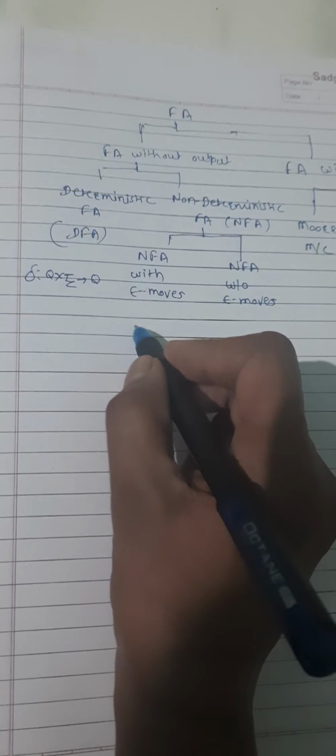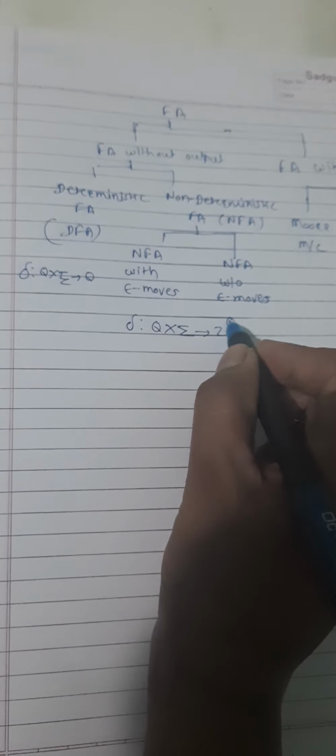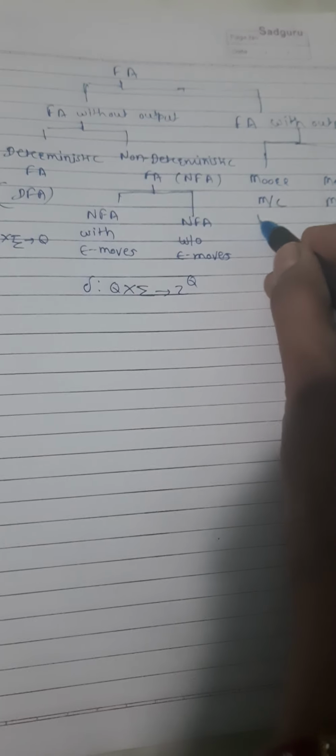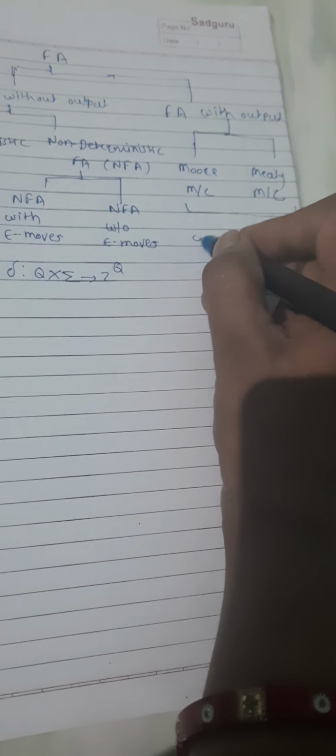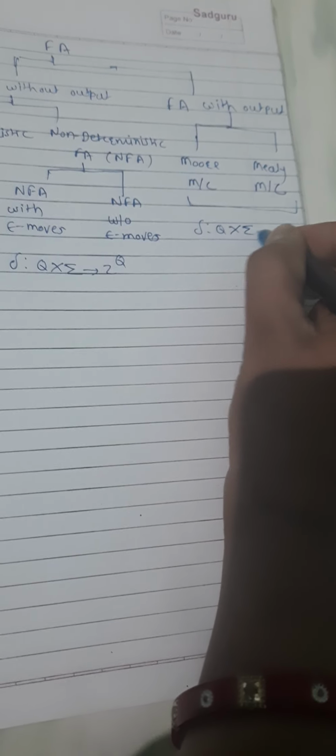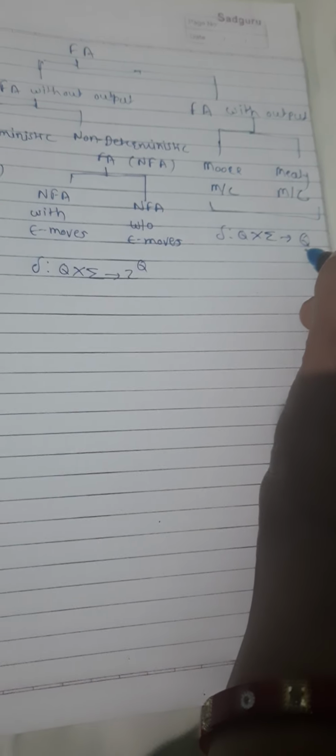Here epsilon will not be an input symbol, but the delta function will be delta: Q into sigma gives 2 raised to power Q. That is the delta function. For the other two machines, the delta function will be Q into sigma, it gives Q. 2 raised to power Q means the power set of Q.